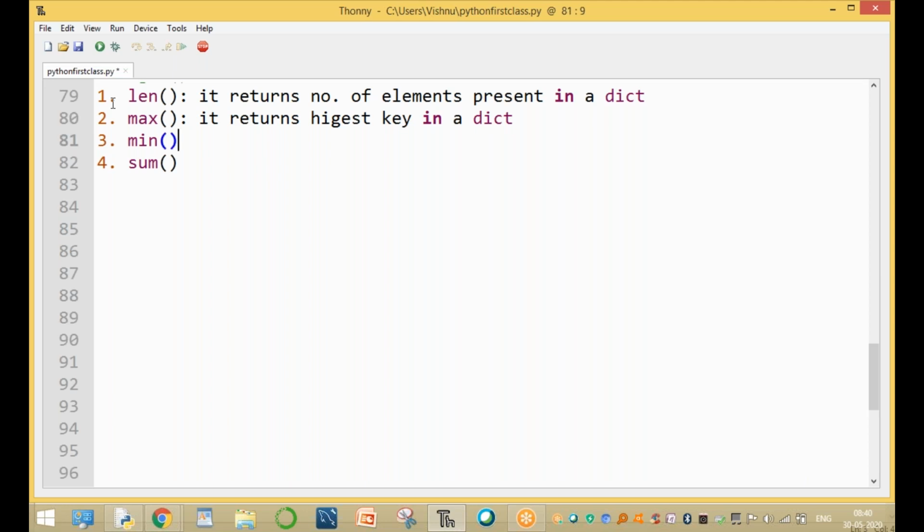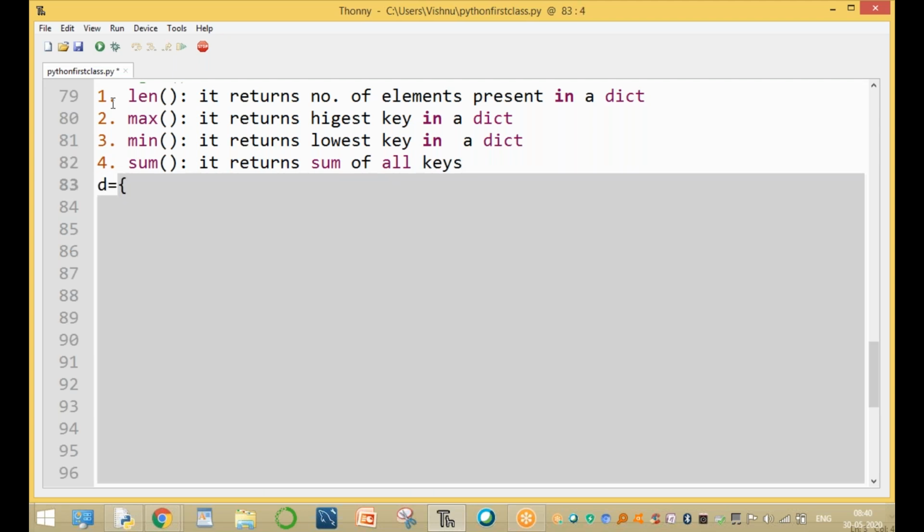Okay, clear. And min returns the lowest key, not the value. Lowest key in a dictionary. If you want to find the lowest value, then we should go for a program. Now sum returns the sum of all keys. Now clear.